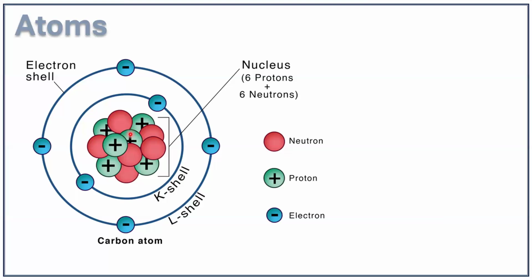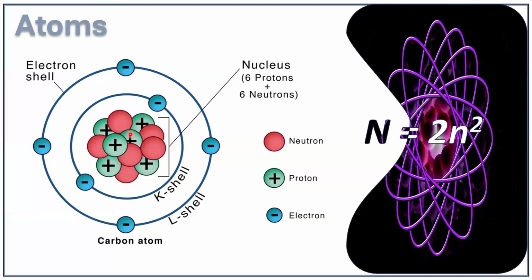So when you compare an atom to the size of a football ground, the size of the nucleus will be around the size of a golf ball, which is placed at the center of the football stadium. But remember that the complete mass of the football stadium is now concentrated on this small golf ball. So you can just imagine the density of the nucleus. The whole mass of the atom is concentrated in the small region called the nucleus.